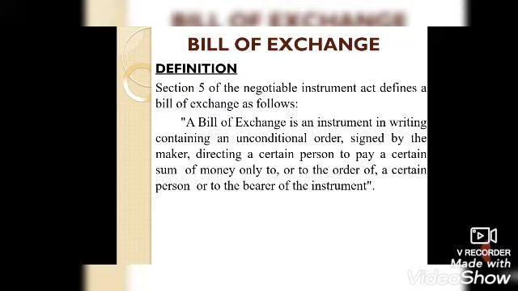Maker means drawer, who signs here. Directing a certain person to pay a certain sum of money only to, or to the order of, a certain person or to the bearer of the instrument. Now we will see the definition in detail, in parts.